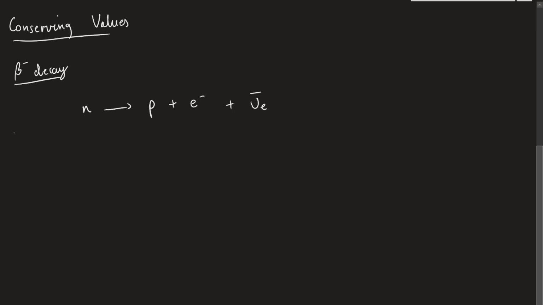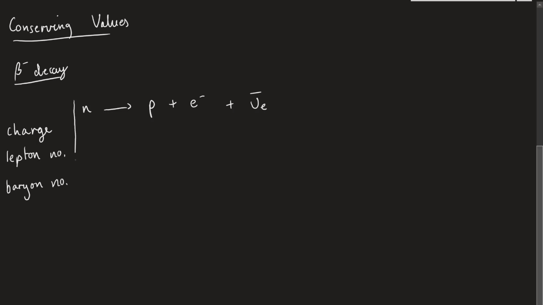We will worry about charge. Okay, we're also going to worry about lepton number, baryon number, and for this case, we're not going to worry about strangeness. These are usually the three that they'll make you prove are going to be true.